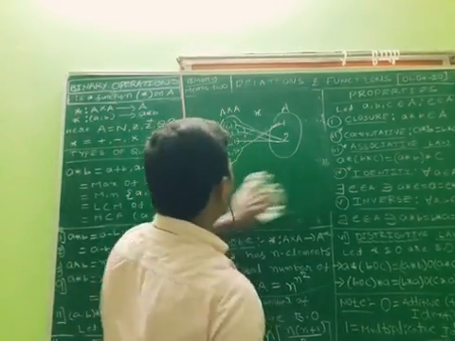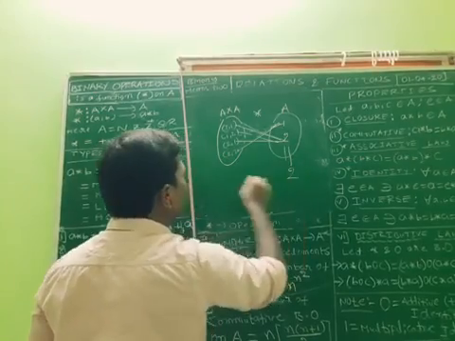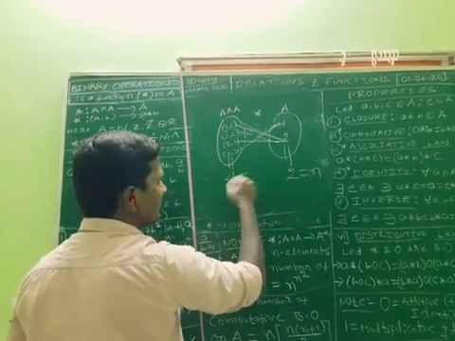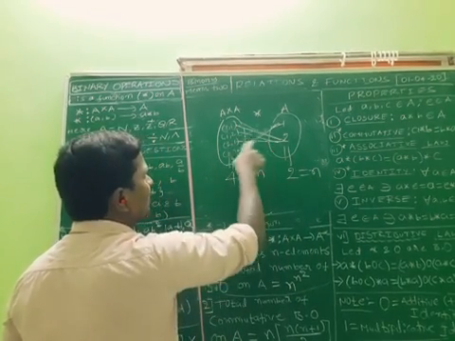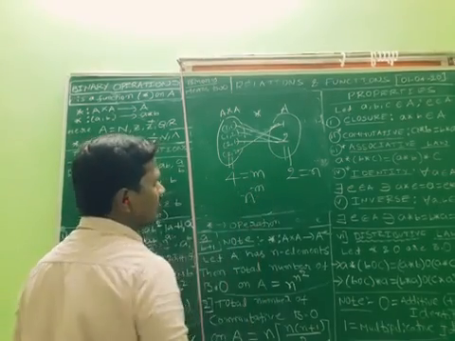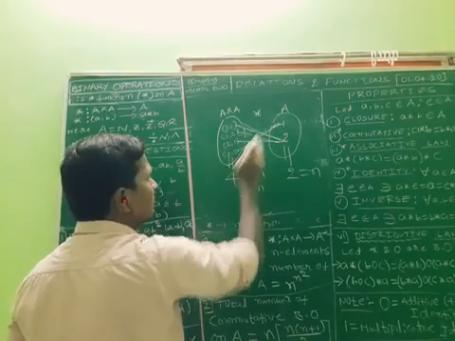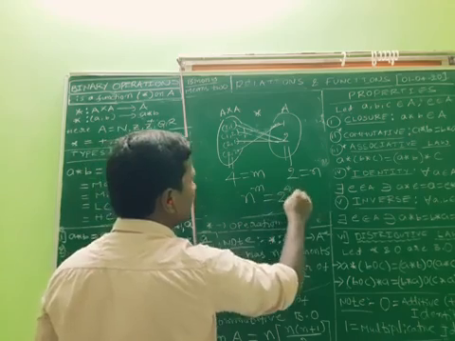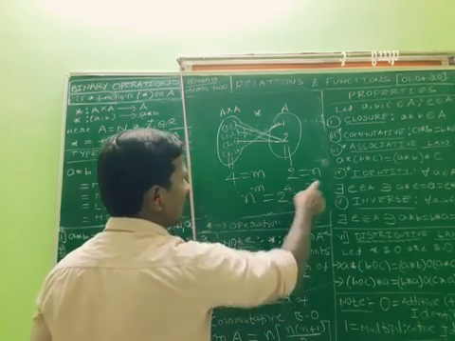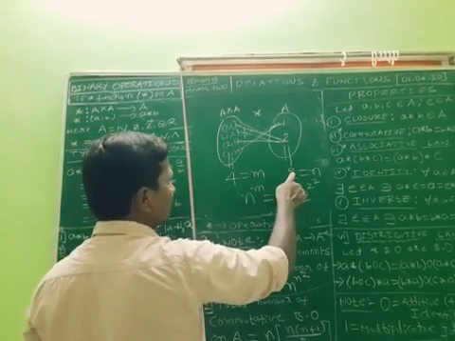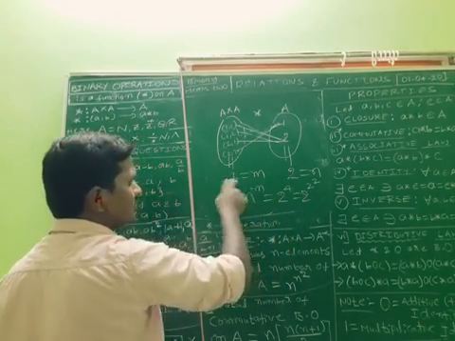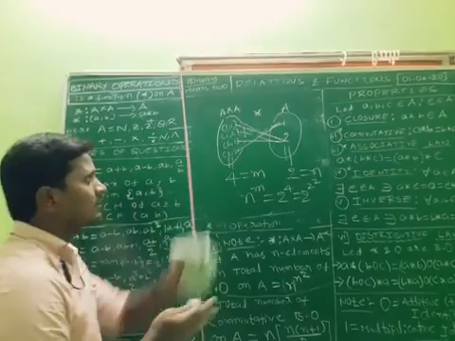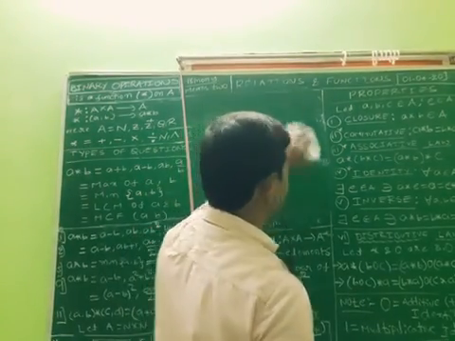See here, how many elements are there here? 2. How many elements are there here? 4. Let us take this as n and this as m. The total number of functions from A to B is n power m. Substitute here, n is 2, m is 4, and 4 is nothing but 2 square. If it is 3, here we get 3 into 3, like that we get n power n square. Right? Okay.